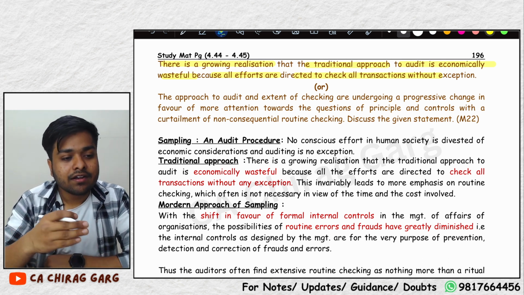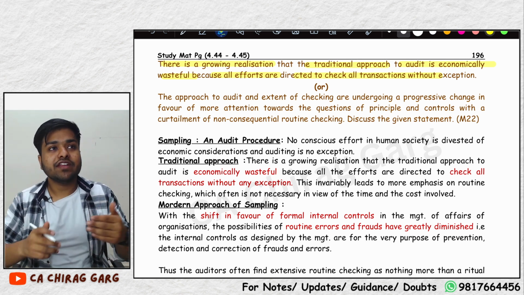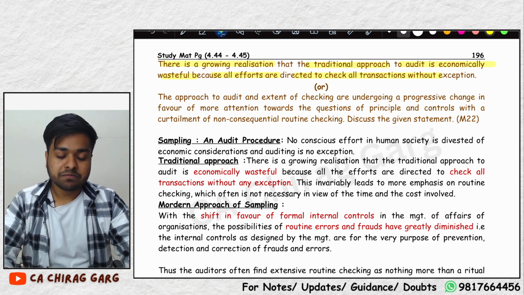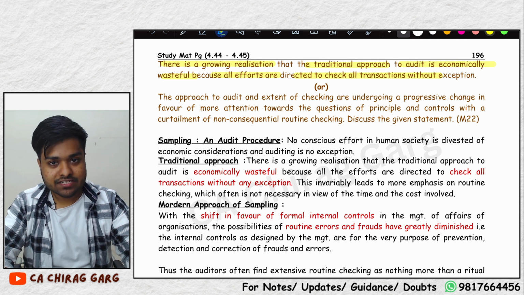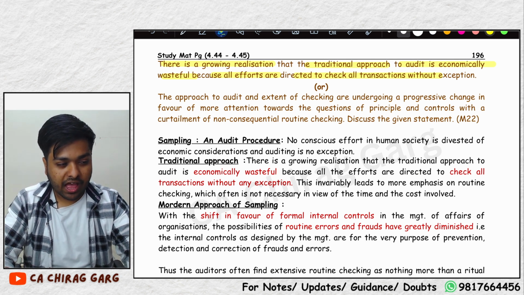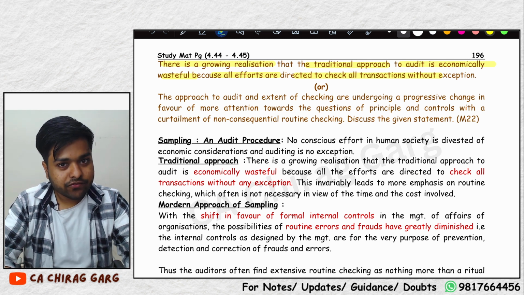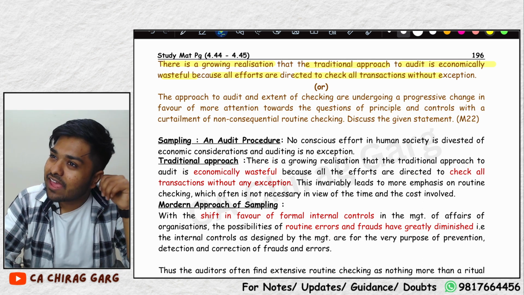An auditor takes 2 months to do the audit, and after that somebody, suppose ICAI president sir, takes the audit report in his hand and says, have you done the audit properly? Auditor will say, yes sir. Are you sure? I am looking at your audit report. Have you done the audit properly? Now self-doubt will start creeping in and he will think, should I check it again?